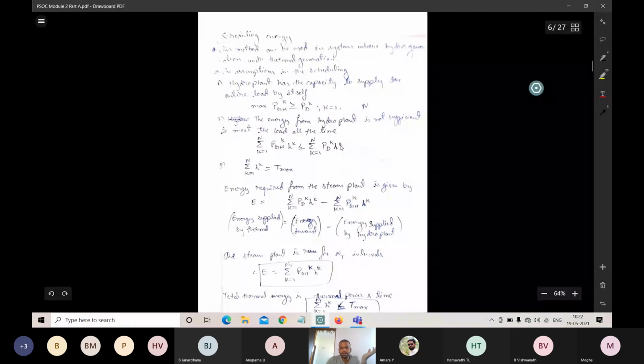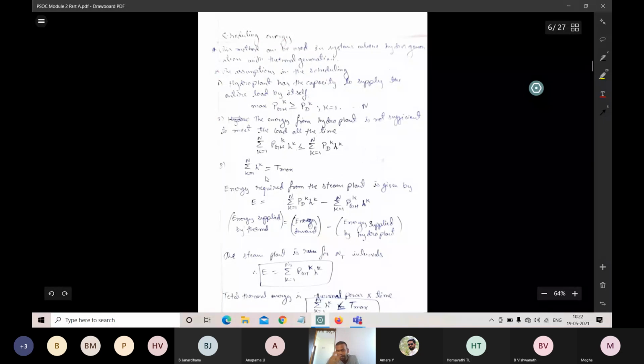First, the power should be more than the demand, and here the energy should be less than the demand. The next thing is the total hours, that is HK. The total hours should be equal to or less than the total time interval. Tmax is the total time interval. So that's what I have written here.